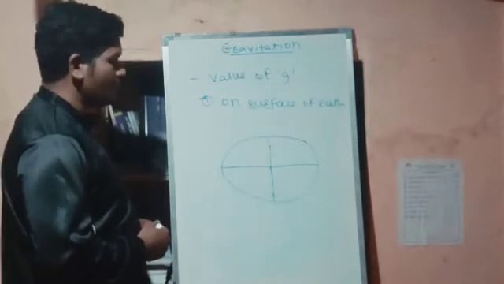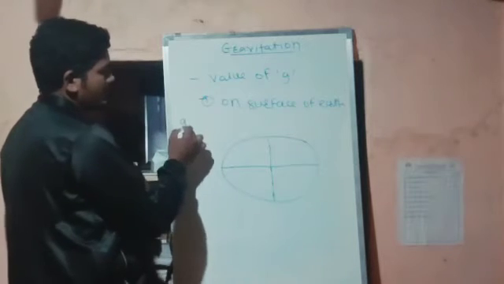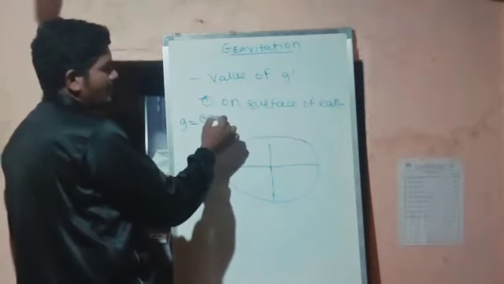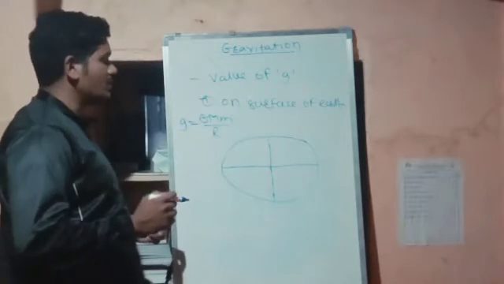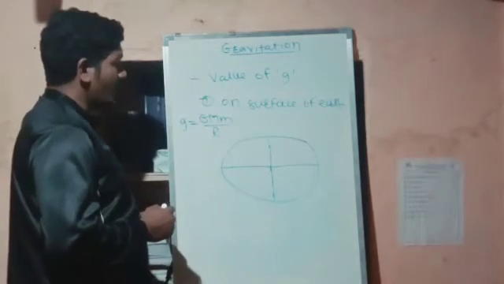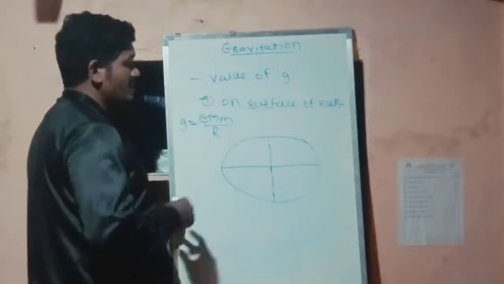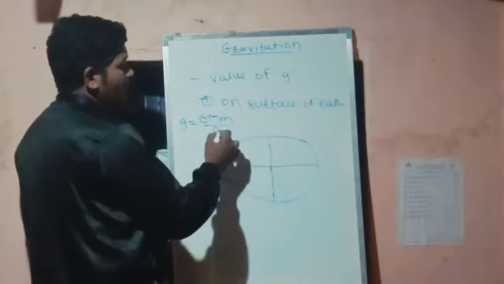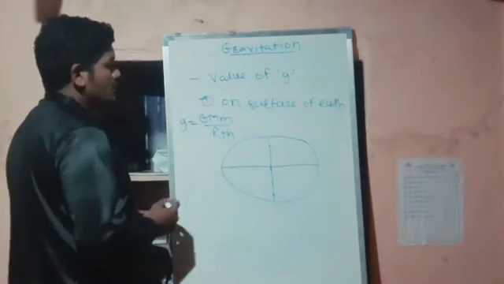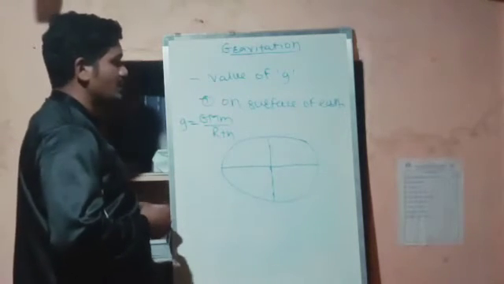What is the formula for g? As you can see, g is equal to GM/r². So this is the simple formula for the acceleration due to gravity. And what will the formula become if it is at some height? It will be r plus h. So this will be the formula for the acceleration due to gravity.